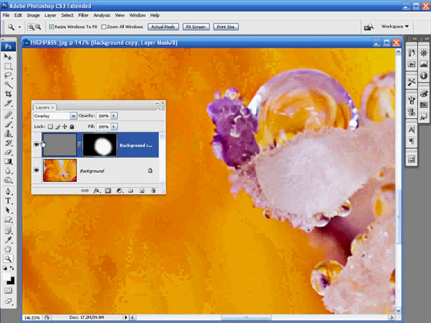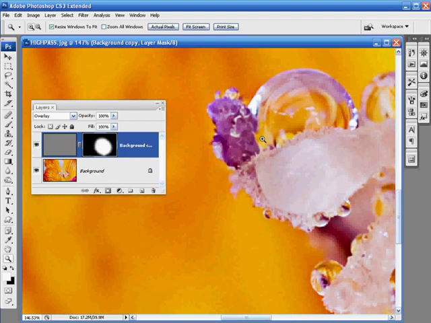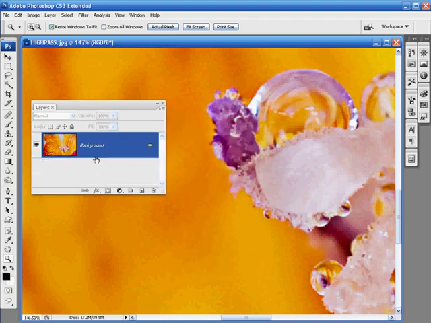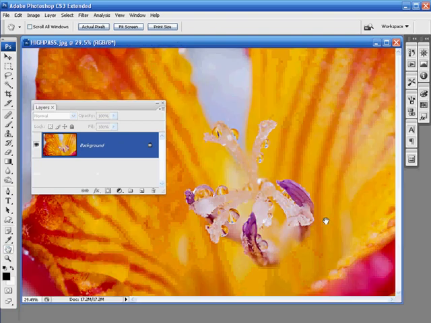You can leave your layers intact and save your image as a PSD file, or of course, if you want to save it as a JPEG or anything else, all you need to do is click on the flyout arrow here and go to Flatten Image. And that will crunch all your layers down into one single background layer and allow you to save it in any format you like. So there you go, a great technique for aficionados of Photoshop, high pass sharpening used selectively via a layer mask.